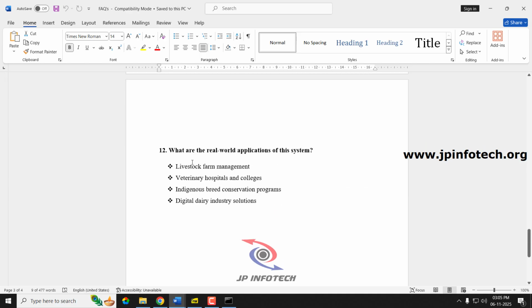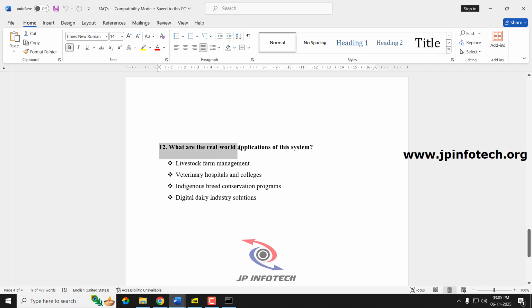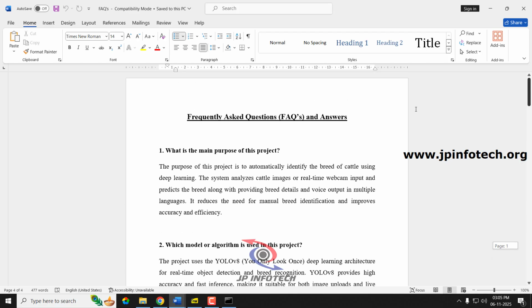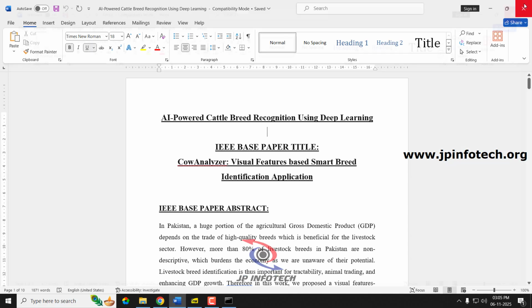Next question and final question, what are the real world applications of this system? So the real world applications are livestock farm management, veterinary hospitals and colleges, breed conservation programs, and digital dairy industry solutions. These are all the main real world applications for this system. These are all the frequently asked questions for this project.